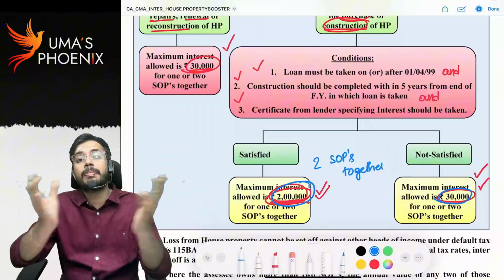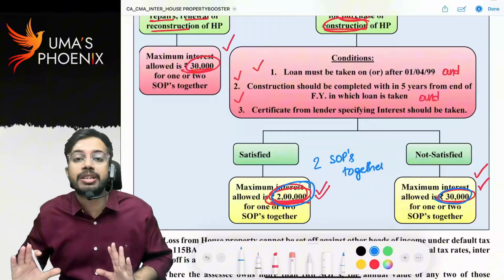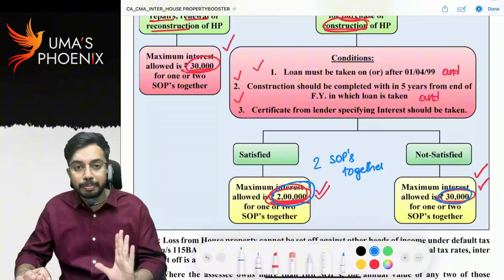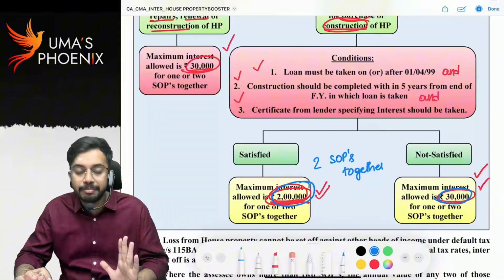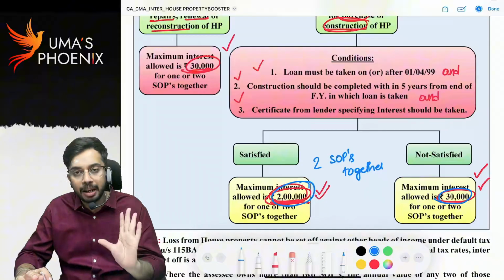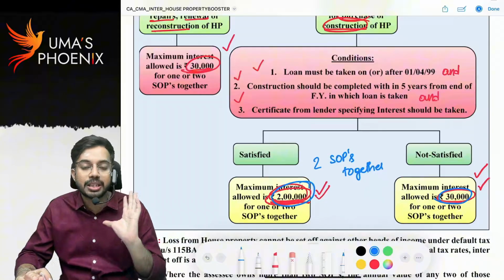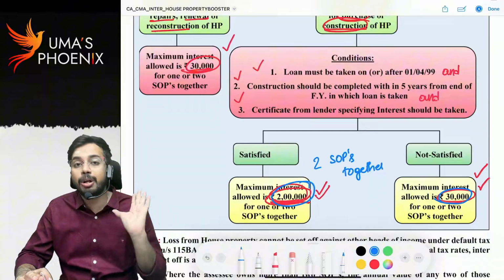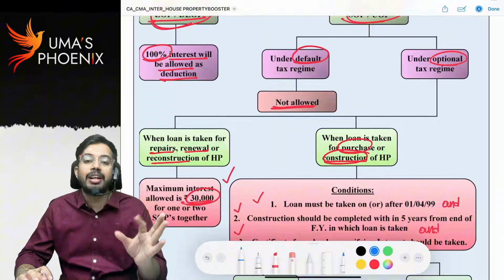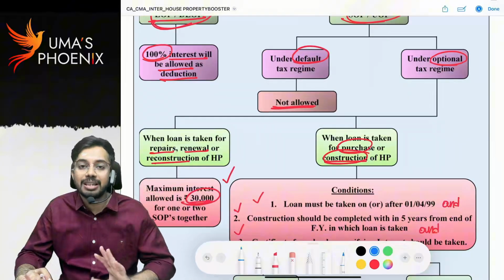For 2 self-occupied properties together, the maximum interest allowed under section 24B is 2 lakh rupees, or 30,000 rupees under the optional tax regime. If all conditions are satisfied, for 2 self-occupied properties together, 2 lakhs will be allowed. If any one of the conditions is not satisfied, up to 30,000 rupees deduction is allowed. Under the default tax regime, simple: interest under section 24B is not allowed as deduction.